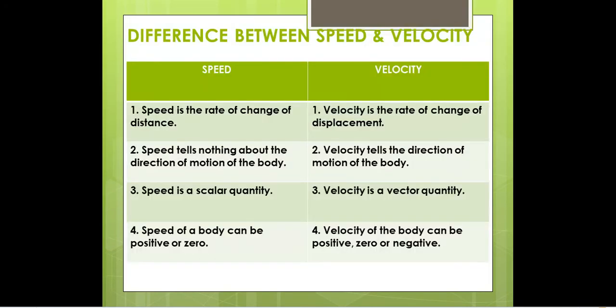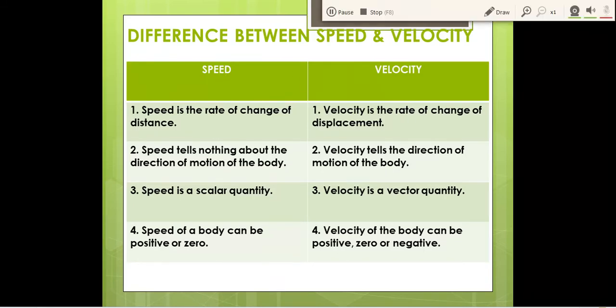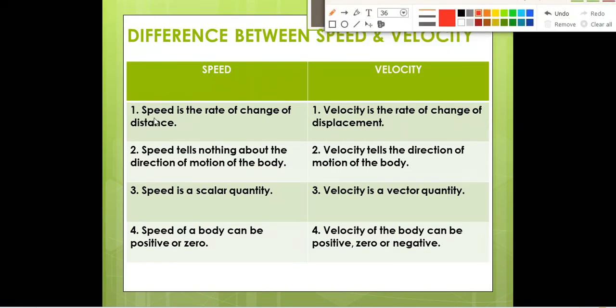Next, we have the differences between speed and velocity. In this section, we'll compare the differences between speed and velocity. The first point, for speed, we have to write the definition. Speed is the rate of change of distance. We have read, speed equals distance by time. So it is the rate of change of distance, and velocity is the rate of change of displacement, because for velocity we write displacement divided by time, right? Speed tells nothing about the direction of the motion of the body. Yes, correct. Speed will not tell anything about the direction of the body, but velocity will tell about the direction of motion of the body.